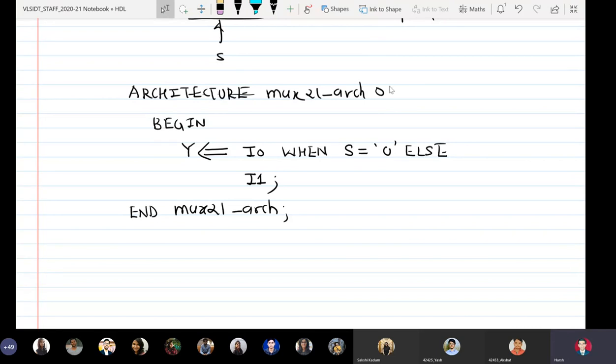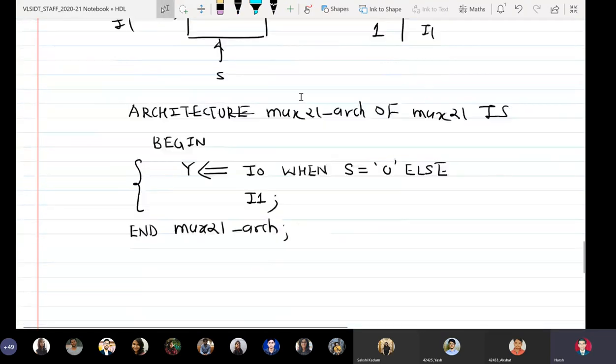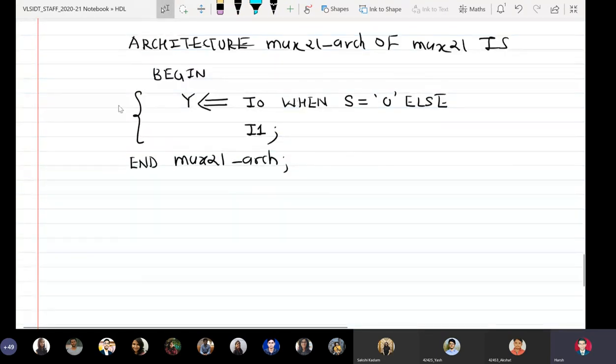Architecture name of entity name is. This is perfect, right? So I've written the architecture body. I've expressed the logical relationship between inputs and outputs using Venel's clause. So this actually is a data flow modeling style.